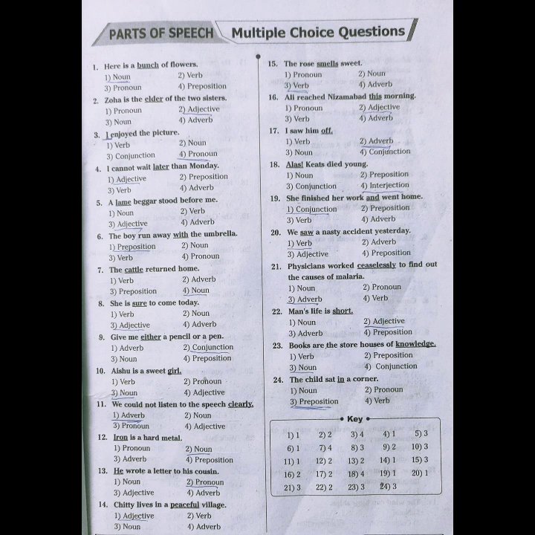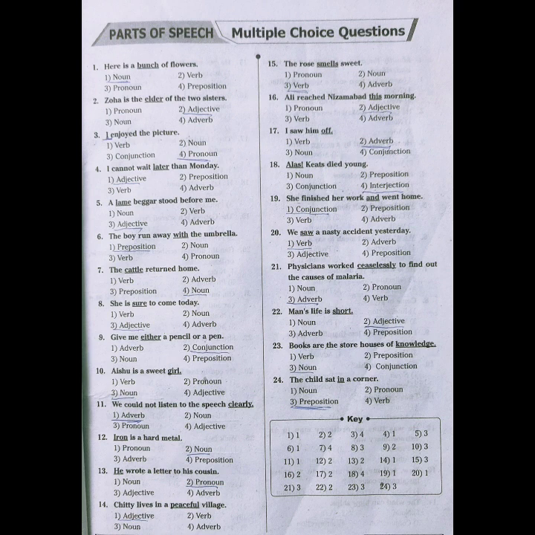Fourth one, I cannot wait later than Monday. Here later is underlined. Options 1 adjective, 2 preposition, 3 verb, 4 adverb. Late, later, latest. With the help of these degrees of comparison, we can easily identify that later is an adjective.